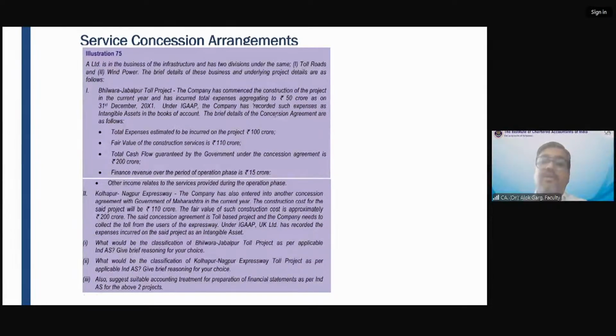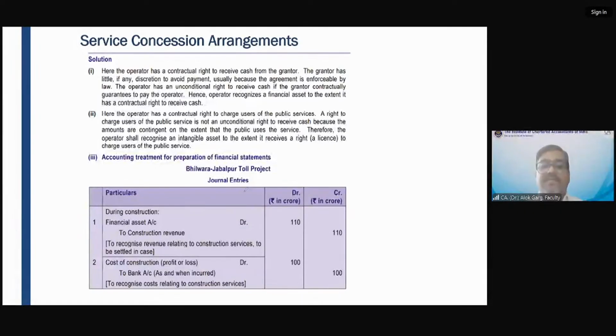So friends, the first accounting entry is during the construction phase. The first accounting entry you will pass is financial asset account debit to construction revenue account during the construction phase. Now tell me, financial asset, you guys are clear because you are aware that since the government is giving a guarantee, it is a financial asset. But should I recognize the entire revenue of 110 crores upfront?